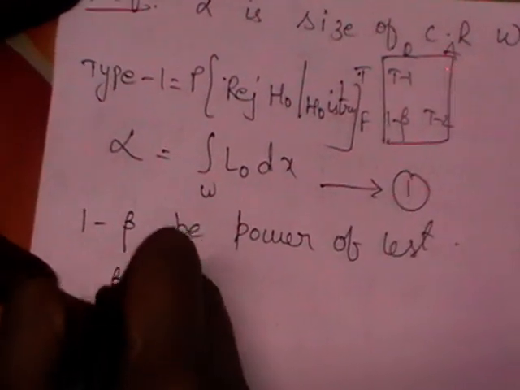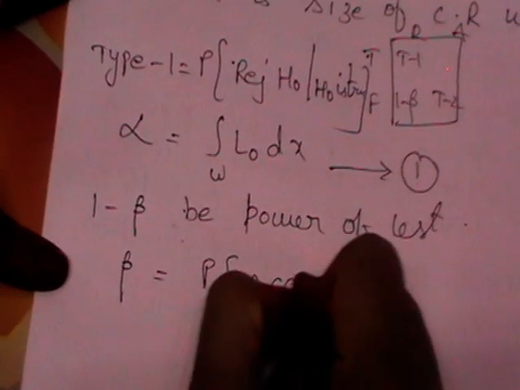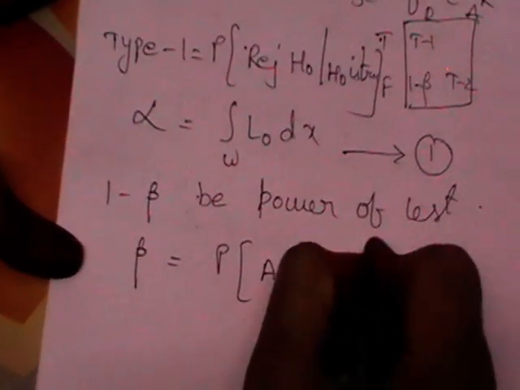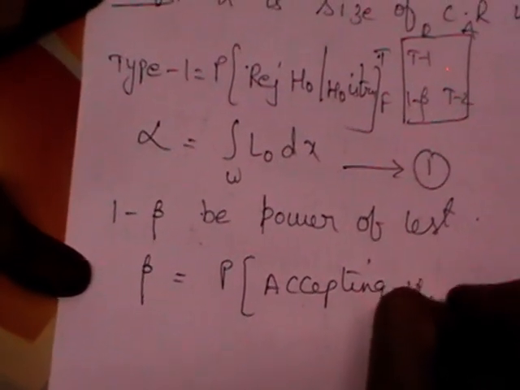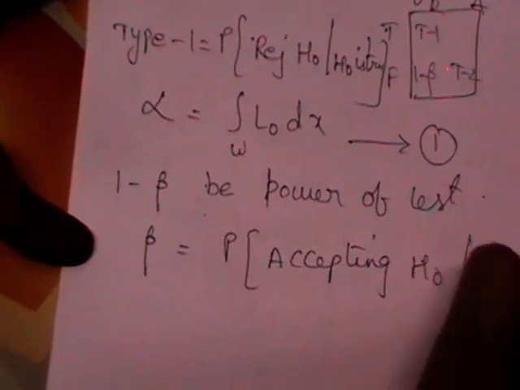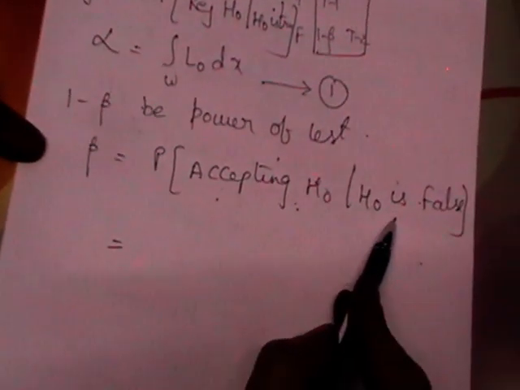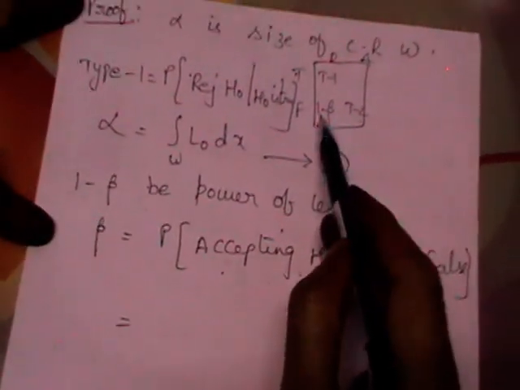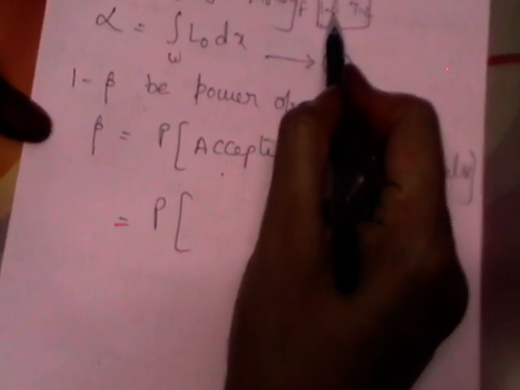What is beta? Beta is probability of accepting H0 when H0 is false. This is beta, am I right? Accepting H0 when H0 is false is called type 2 error. As this is 1 minus beta, I said 1 minus beta is called power.